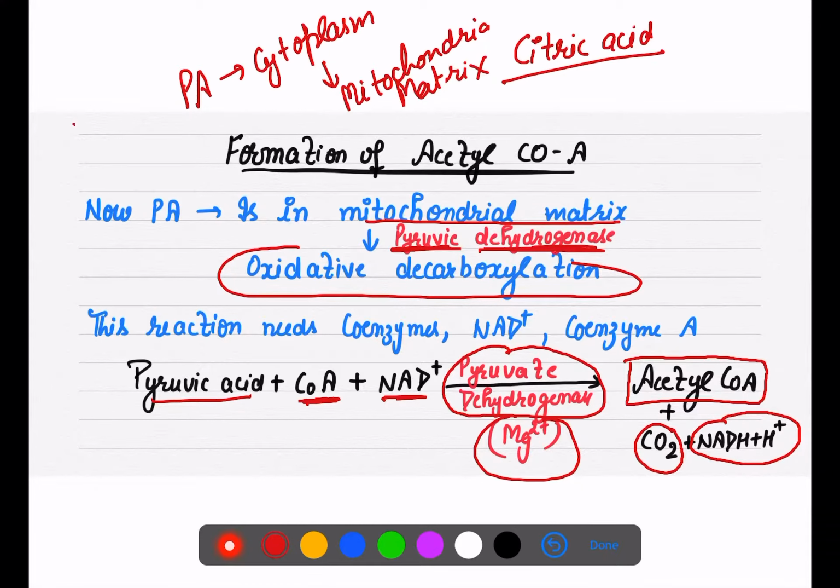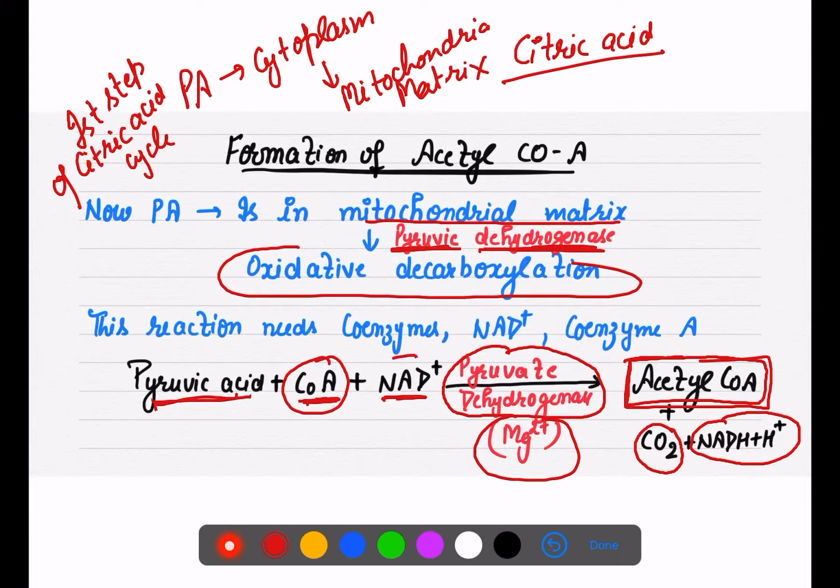That is the first step of the citric acid cycle, or tricarboxylic acid cycle. The pyruvic acid is first going to form acetyl coenzyme A, and only then will it enter into the cycle. So for pyruvic acid we need coenzyme A and NAD. It changes into the acetyl group, that is acetyl coenzyme A, plus NADH2 is formed and CO2 is released.